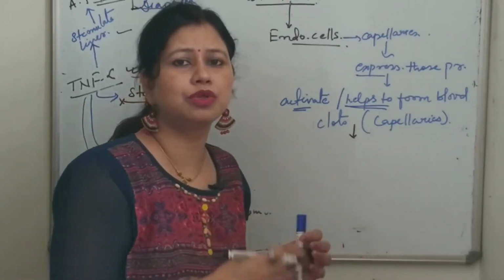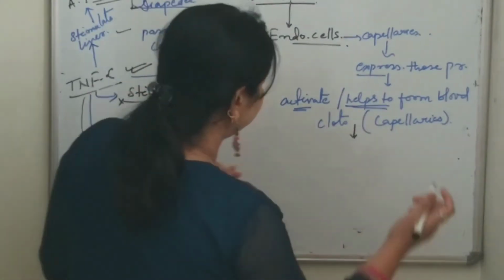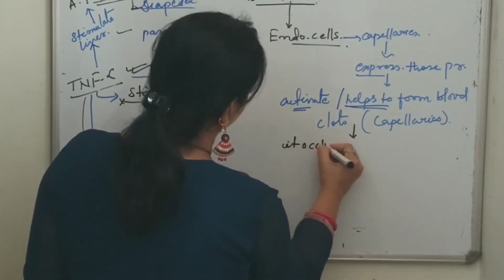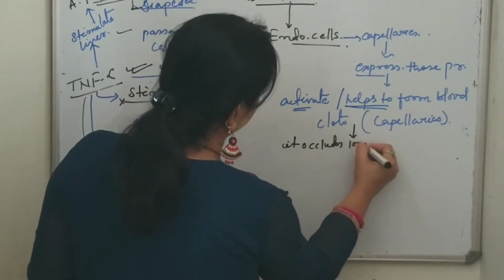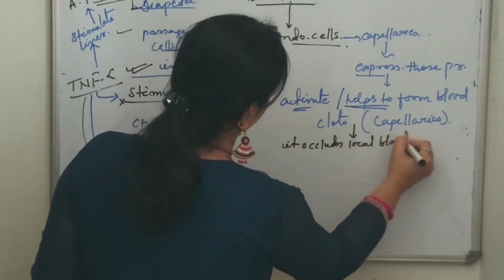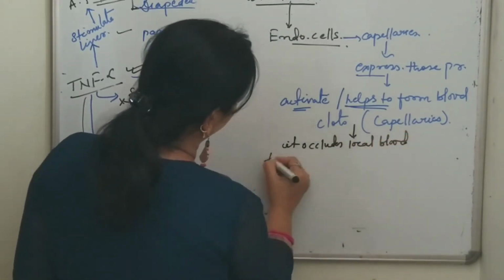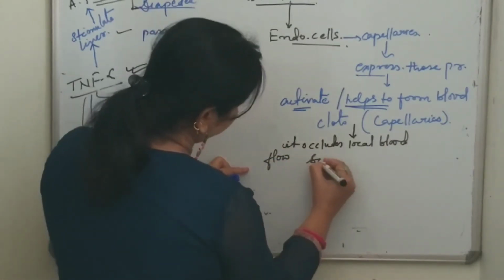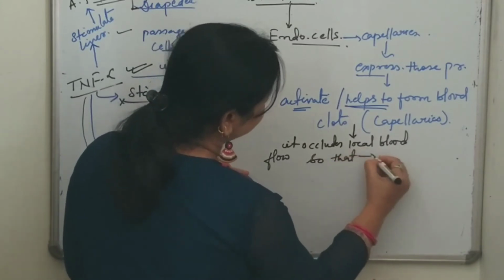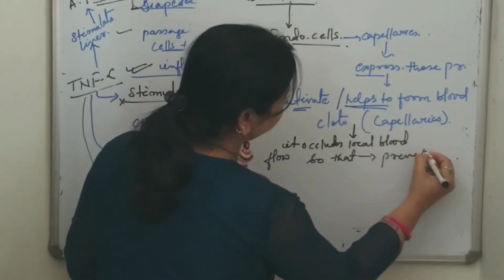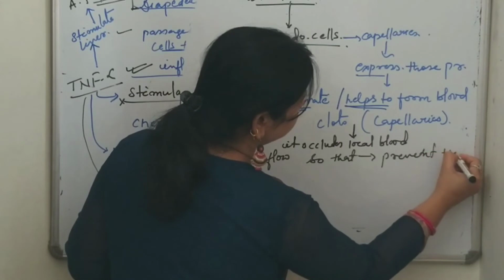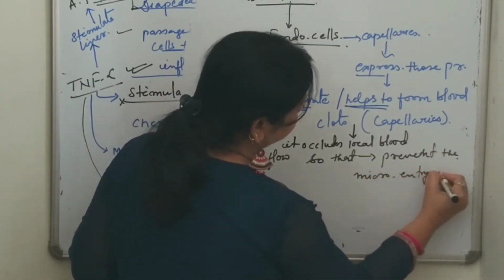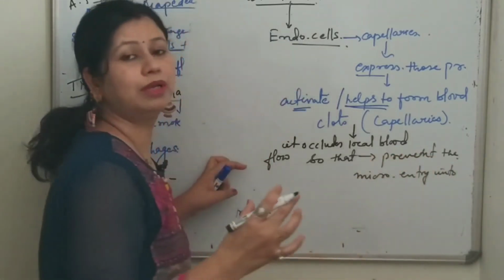Because it is going to occlude the local blood flow, so that it can help to prevent the microorganisms' entry into the bloodstream.